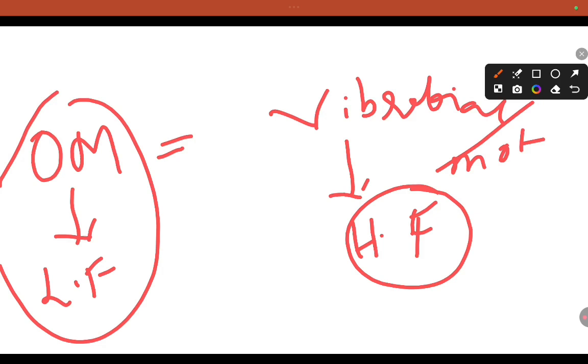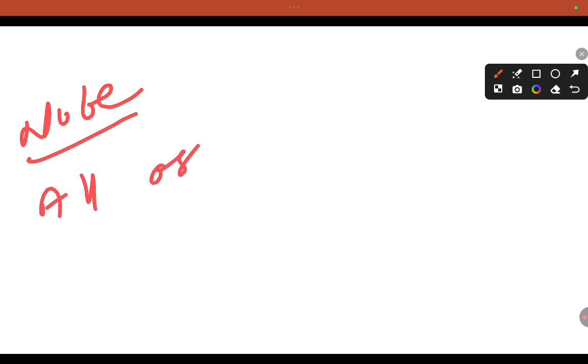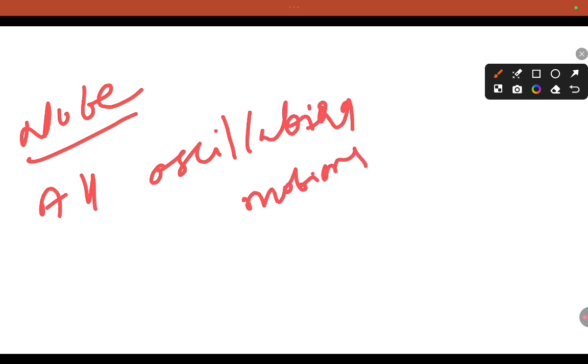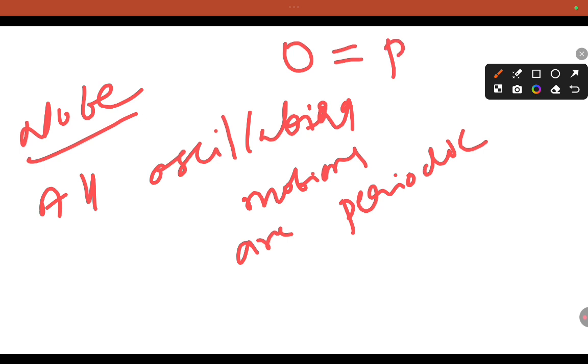Okay, now there is a note. What is that note? All oscillatory motions are periodic motions.